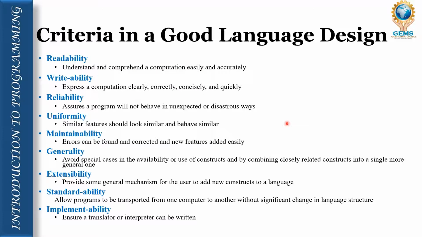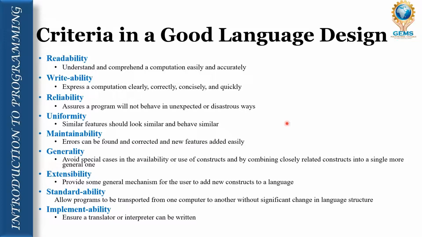Next we are going to see the criteria in good language design. What are the certain criteria we have to follow when we design a language? Language should have readability.